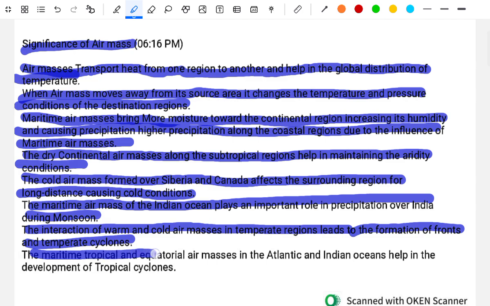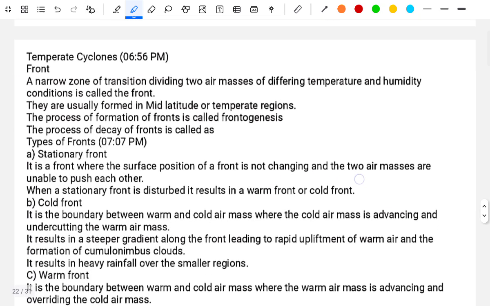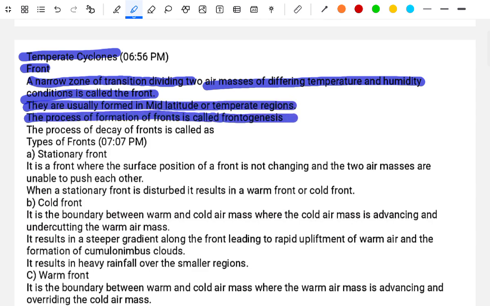The maritime tropical equatorial air masses and the Indian Ocean help in the development of the tropical cyclone. A front is a narrow zone of transition dividing two air masses of differing temperature and humidity. They are usually formed in the mid-altitude and temperate regions. The process of formation of the front is called frontogenesis.